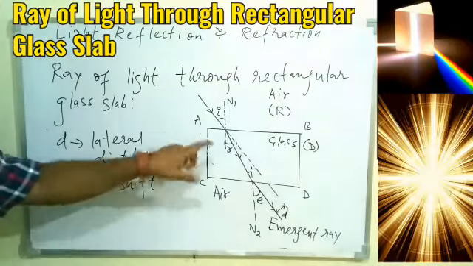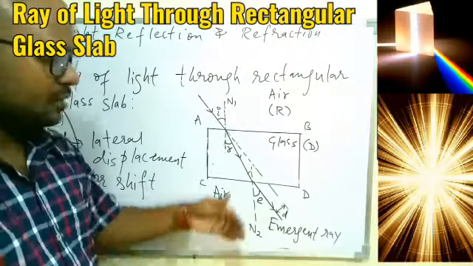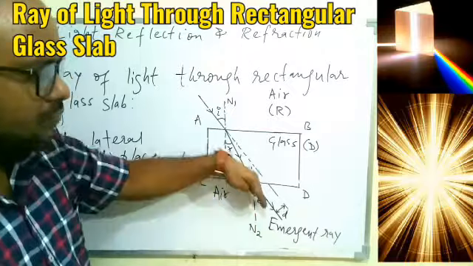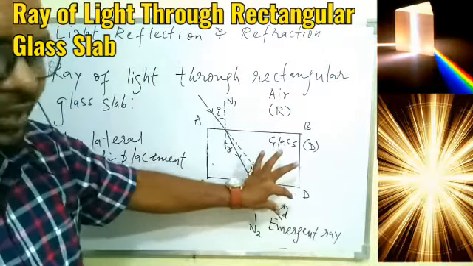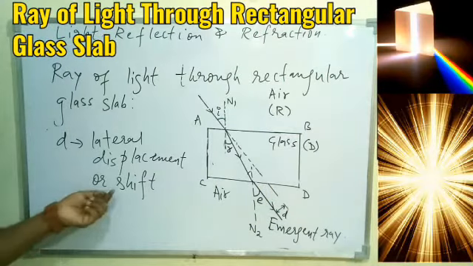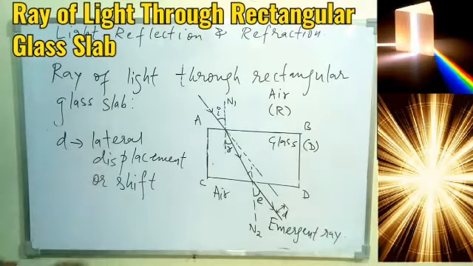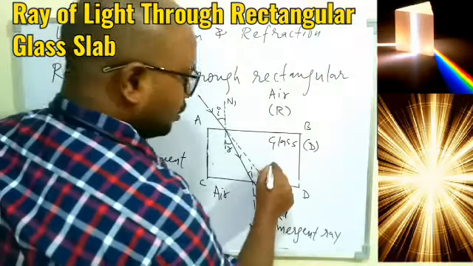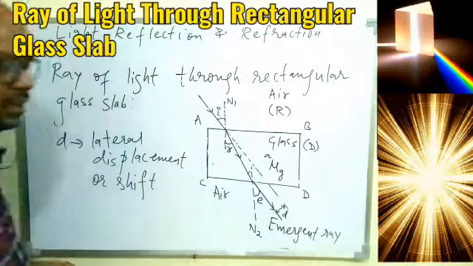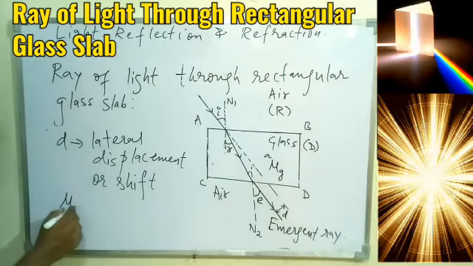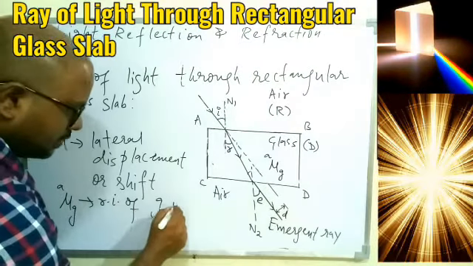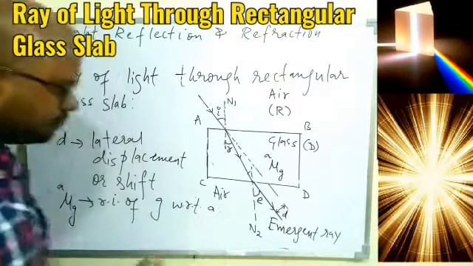So I hope you understood. Because of the two times refraction through a glass slab, the final ray, that is the emergent ray, is shifted down. So between the final ray and the initial ray we have a gap, a displacement, a shift, and that is given the name lateral displacement or lateral shift. These are the terms related with the rectangular glass slab, and this glass slab will also have some refractive index, let it be mu g, the refractive index of glass with respect to air.